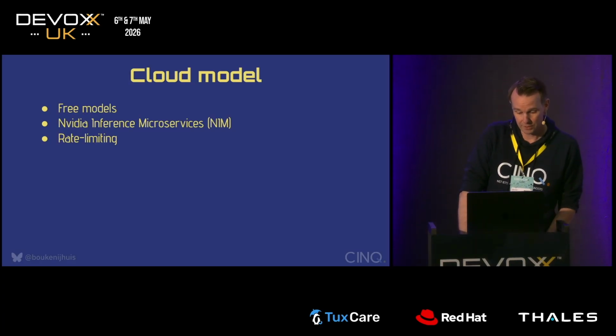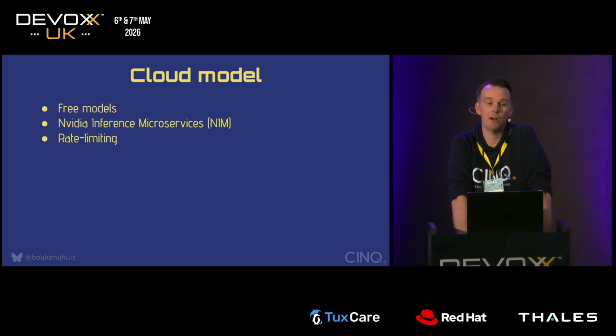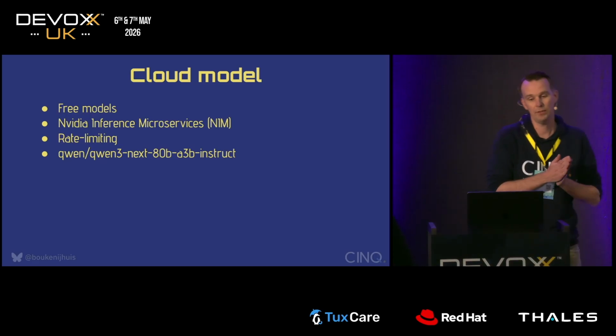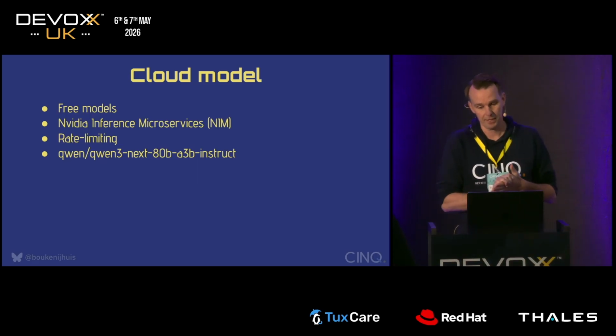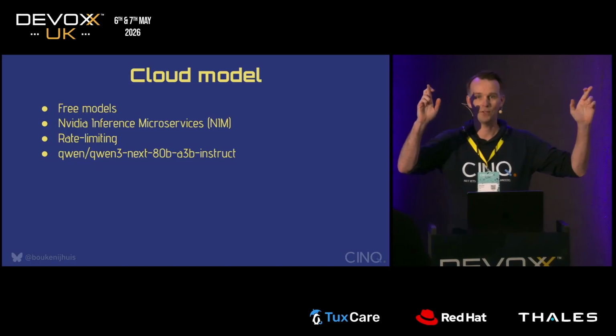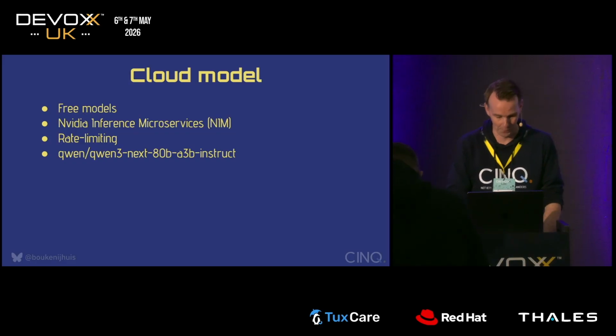I practiced my demos half an hour ago, and the model that I wanted to use was offline. That's always funny when you're playing with LLMs and online stuff. So I switched to this model. The model that we're going to use is Qwen 3, 80 billion parameters. This one worked properly half an hour ago. Fingers crossed that it will work now as well.